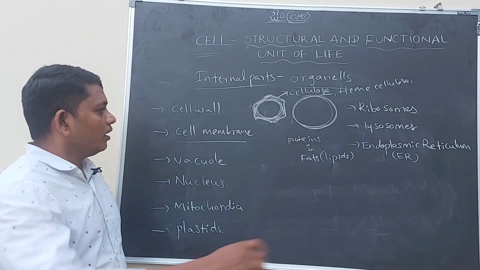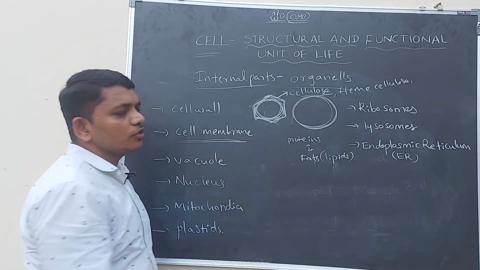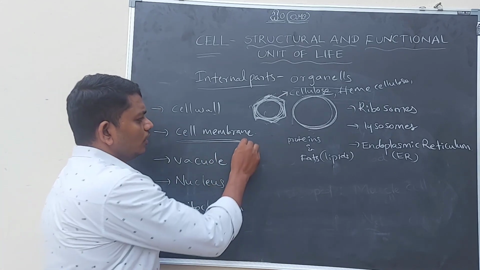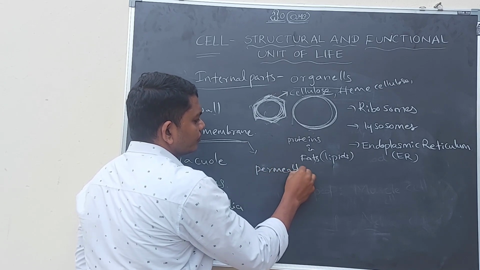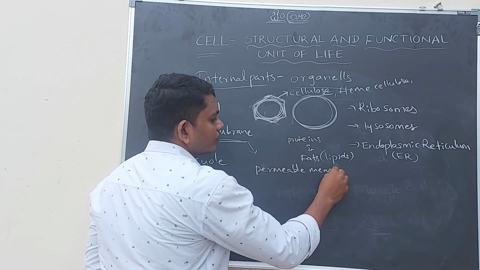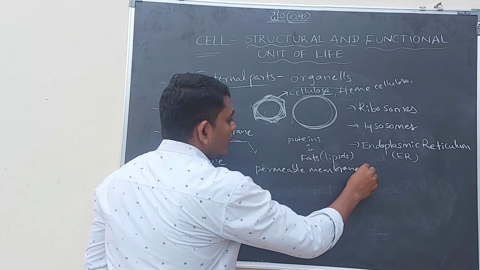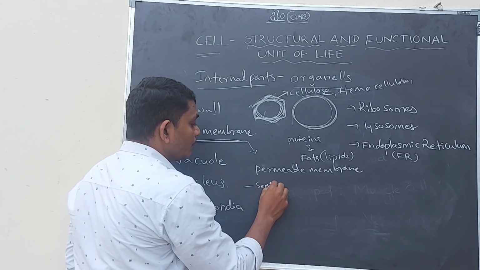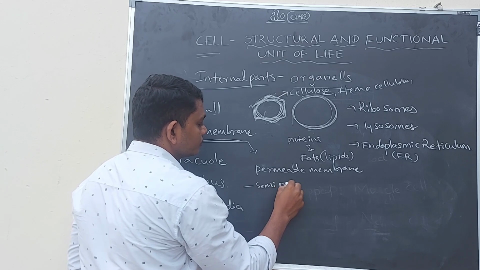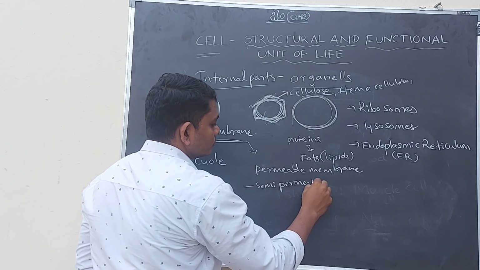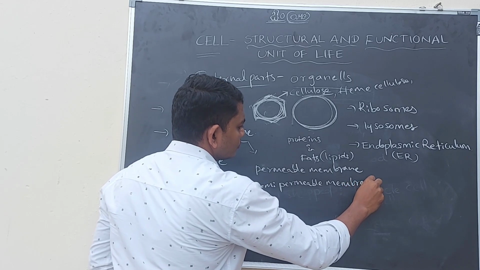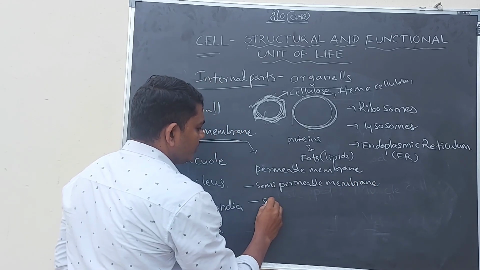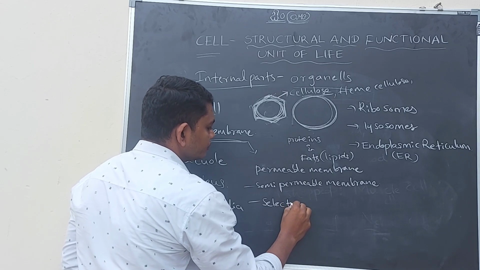Clear? Right. Here the cell membrane also has different names like permeable membrane, semi-permeable membrane, selectively permeable membrane.